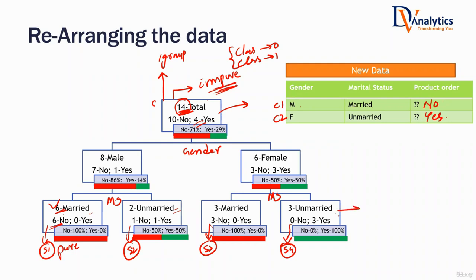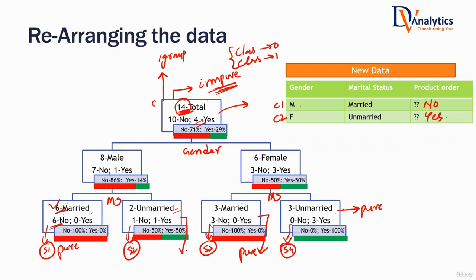Is this a pure subset? Yes, sir. 3 customers are there, 3 of them are buying. So definitely this is a pure subset. What about this one? Is this a pure subset? Yes, sir. 3 customers are there, 3 of them are not buying. This is pure. That means if a customer falls here or here or here, we can very confidently say what he is going to do.